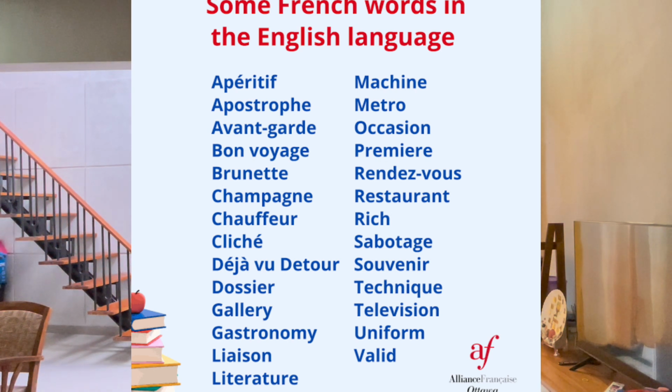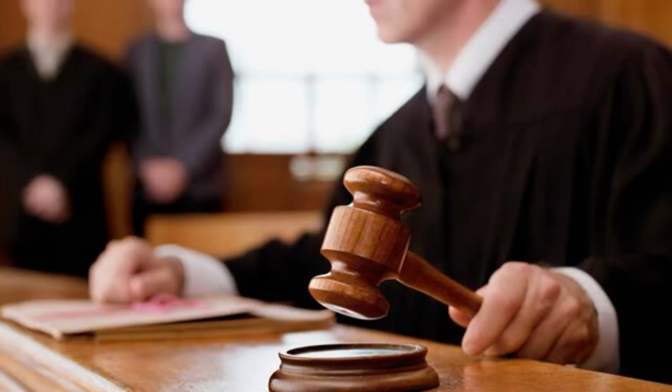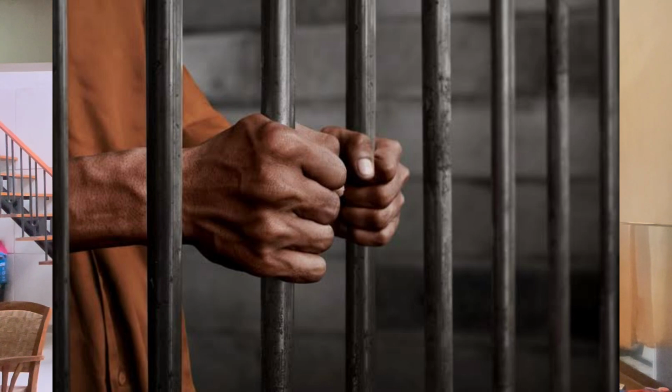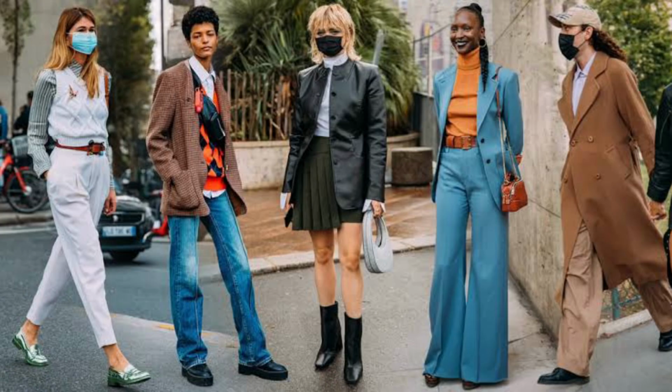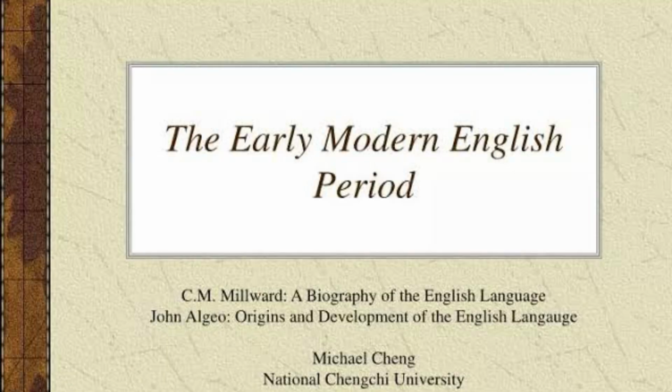Some of these idioms appear in their French form, such as au contraire, force majeure, bon appetit, bon voyage, joie de vivre, and so on. On the government topic, we have judge, court, prison, justice, parliament, and government. And in fashion, we have robe, dress, and beauty, and a lot of borrowed words from French, like we have mentioned previously. In the next period, we have Early Modern English.